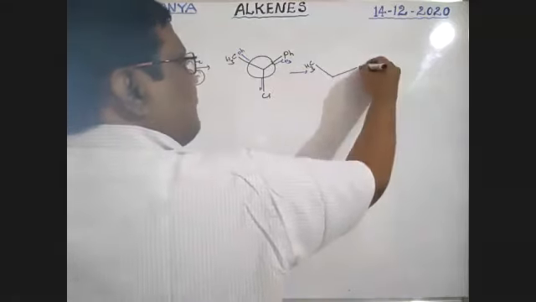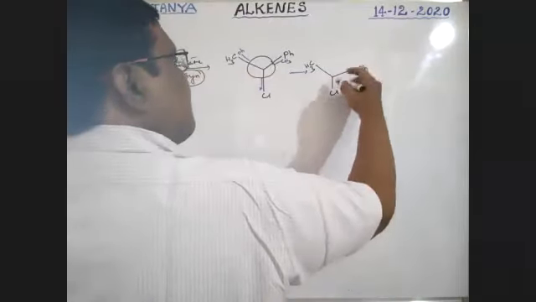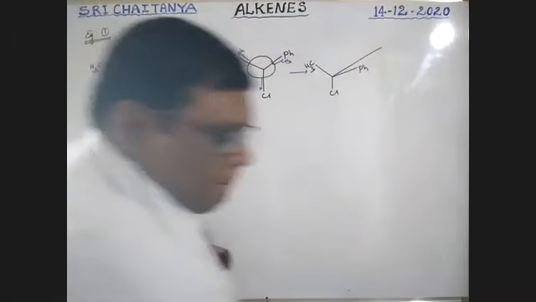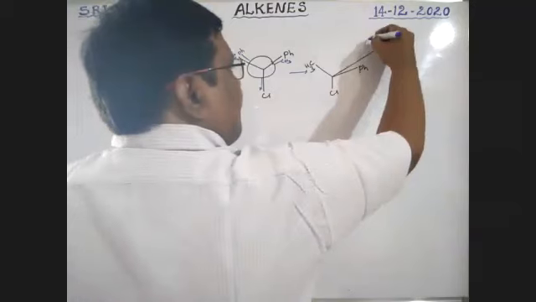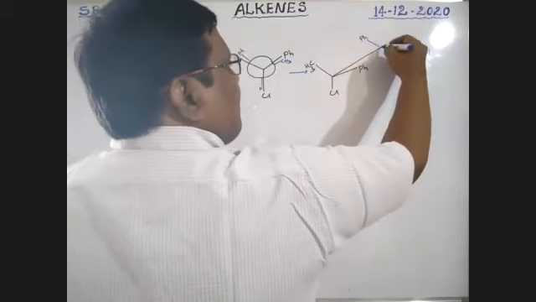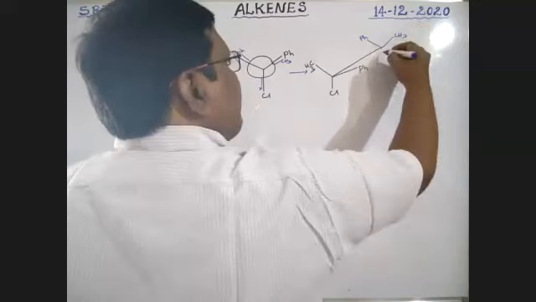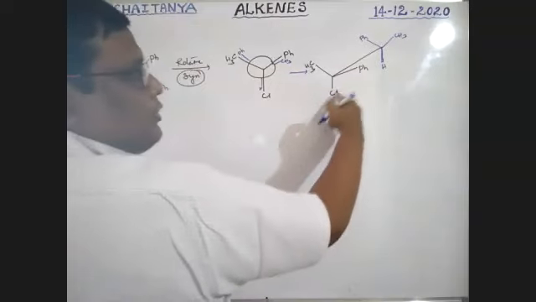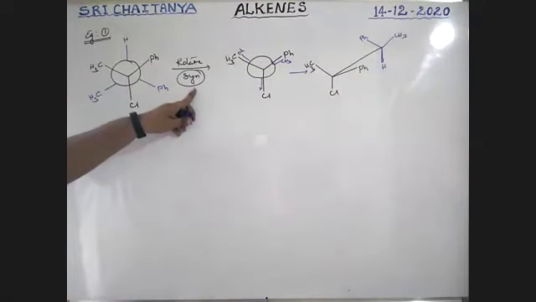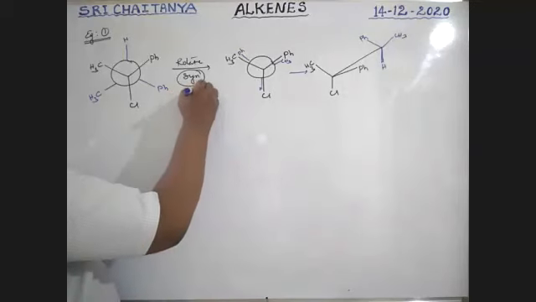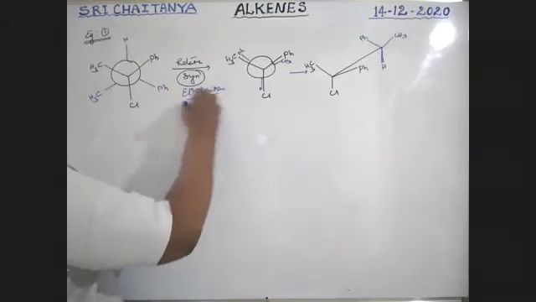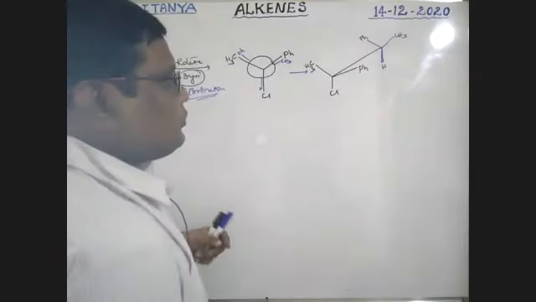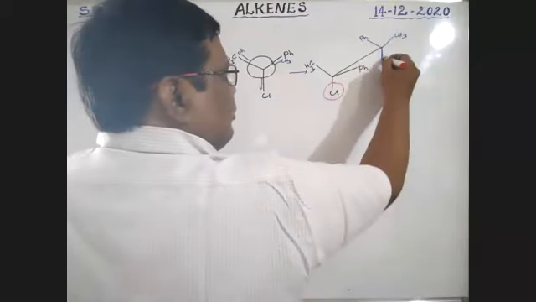CH3, Ph, Cl, like this. There, Ph, CH3, H. See here, boys. This chlorine and this hydrogen are on the same side. I'm going to explain syn elimination. So this hydrogen and this chlorine are going to eliminate.